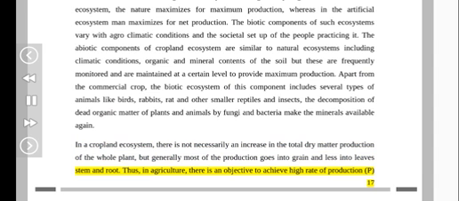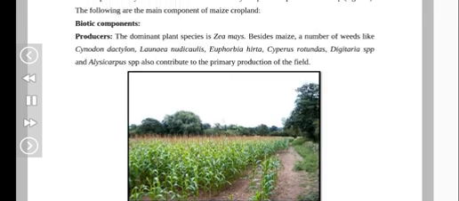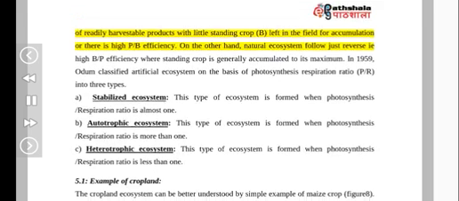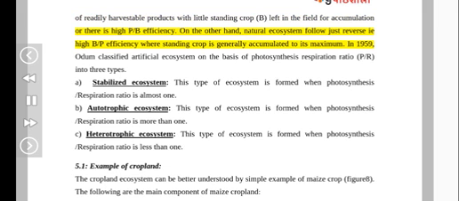Thus, in agriculture, there is an objective to achieve high rate of production P of readily harvestable products with little standing crop B left in the field for accumulation, or there is high P/B efficiency. On the other hand, natural ecosystem follow just reverse, i.e. high B/P efficiency, where standing crop is generally accumulated to its maximum.